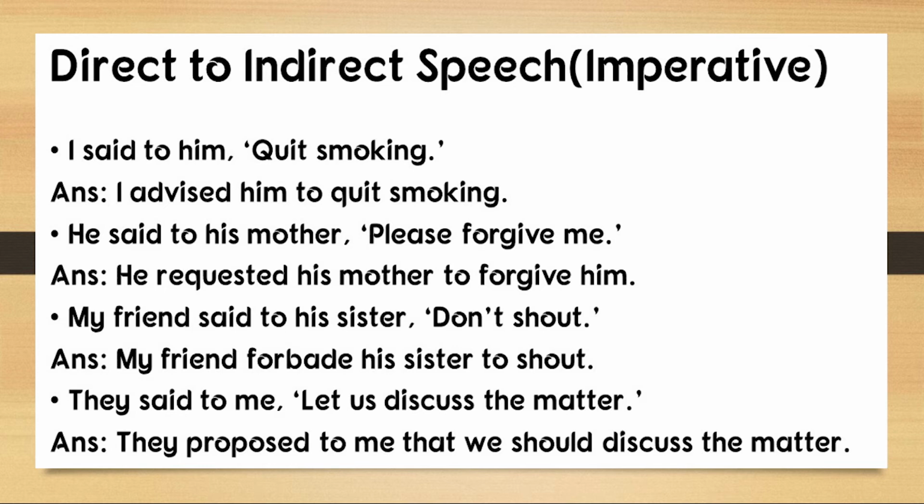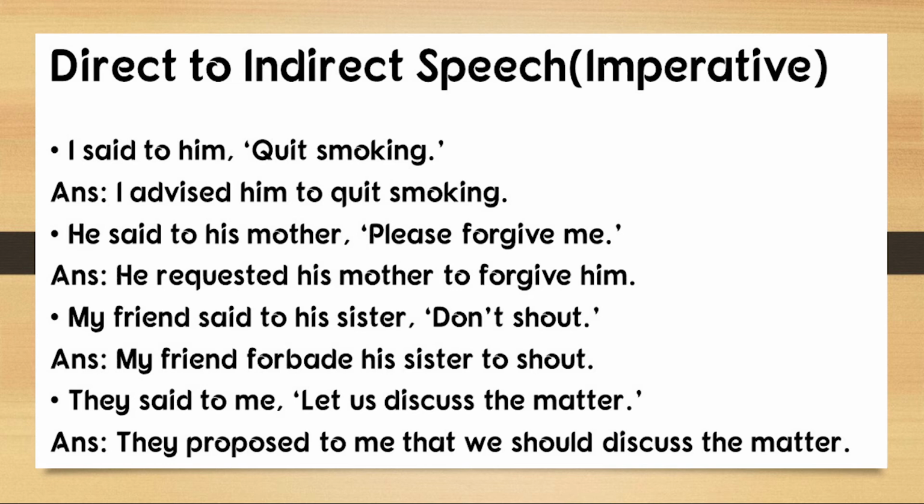Quit smoking, it can either be an order or it can be advice. So here I have written as the answer, I advised him to quit smoking. Since mood can be advice or order, I have used advised here. I advised him to, it has been used as infinitive, to quit smoking.